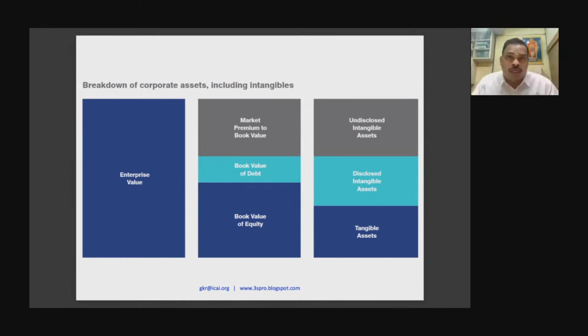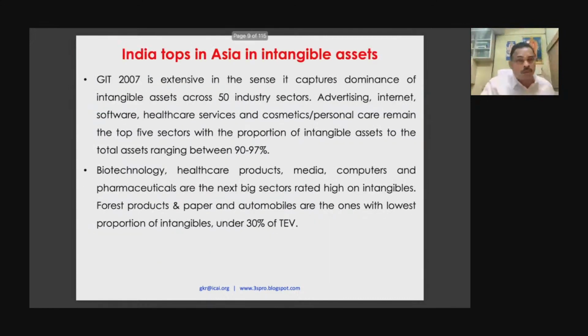But unfortunately, these intangible assets are not measured, recognized, or disclosed. Some, or the majority, of these intangible assets cannot be separated. They are part of the business. Either you have to sell the intangible asset along with the business. That is why it is undisclosed. Now, how do we value it? Please go through all this.